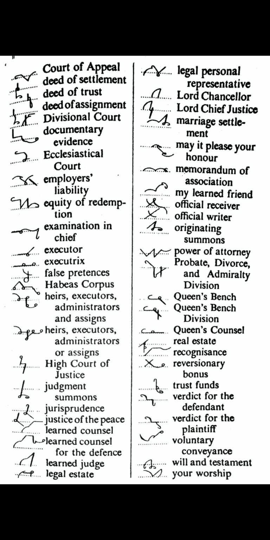Trust funds. Ter with S circle on the line for trust. F halved with NS circle for funds. Verdict for the defendant. Alternative form of were halved with K halved is used here for verdict.